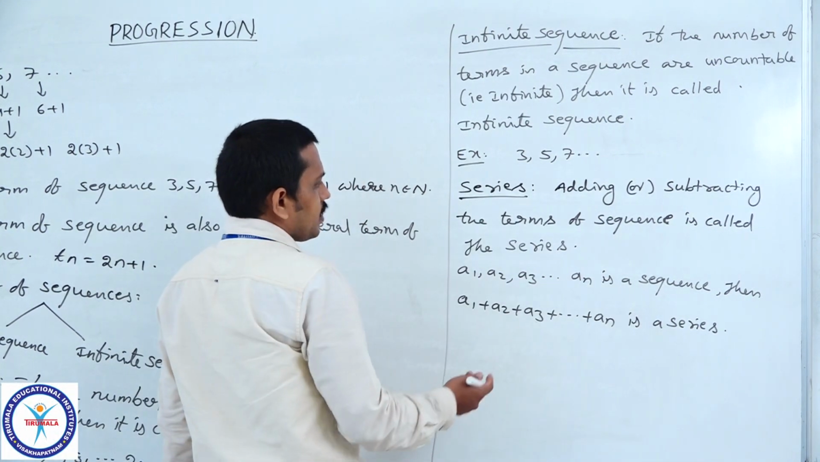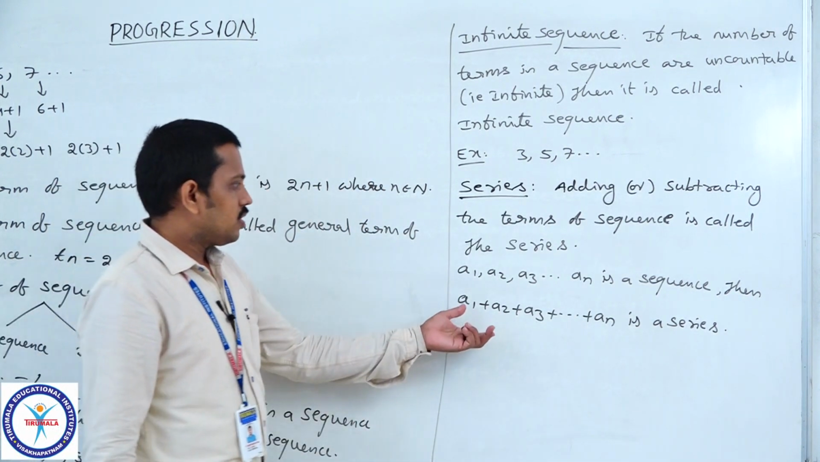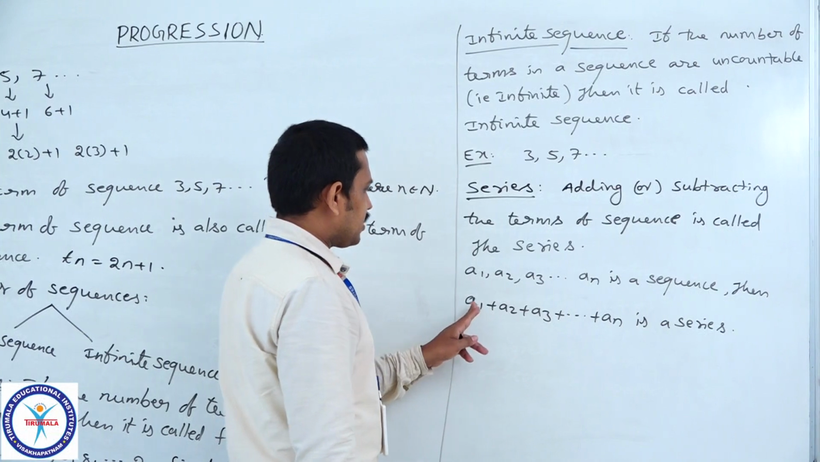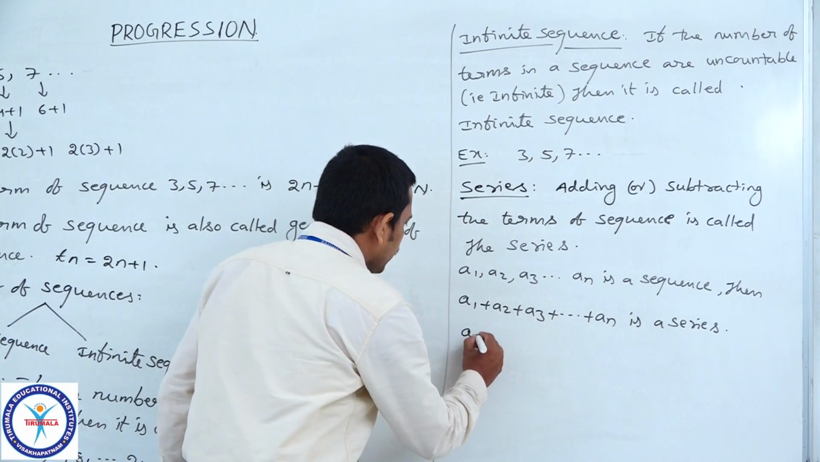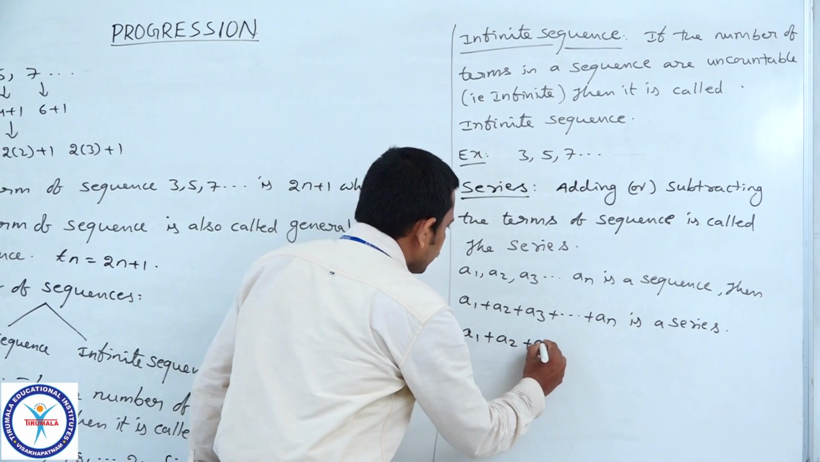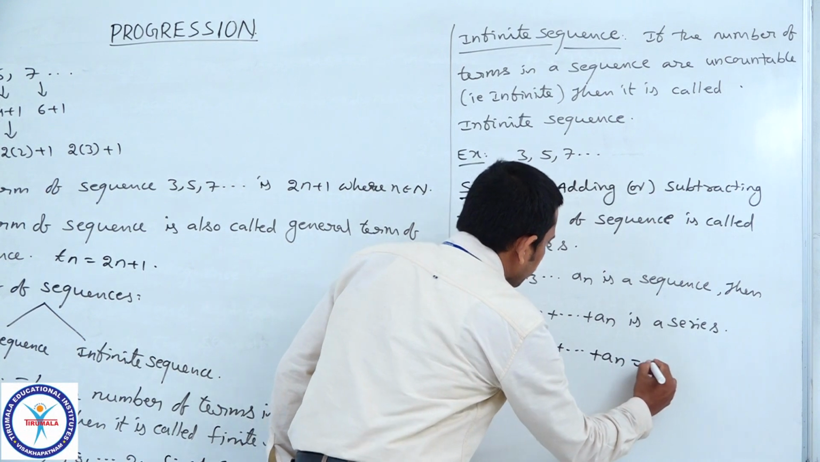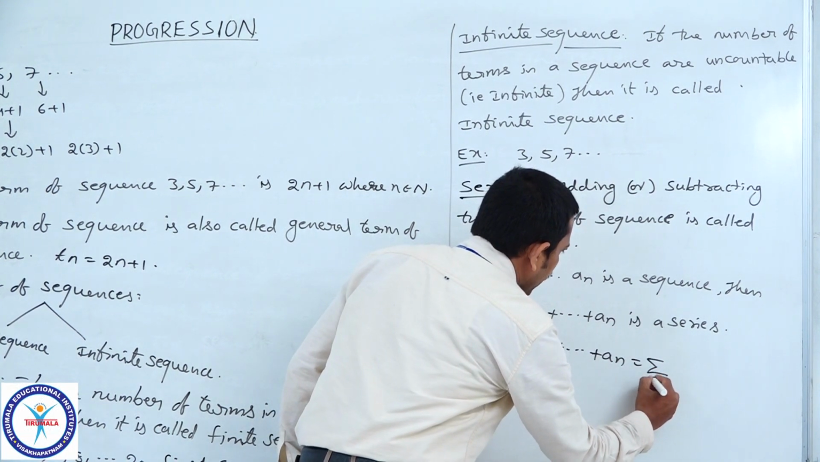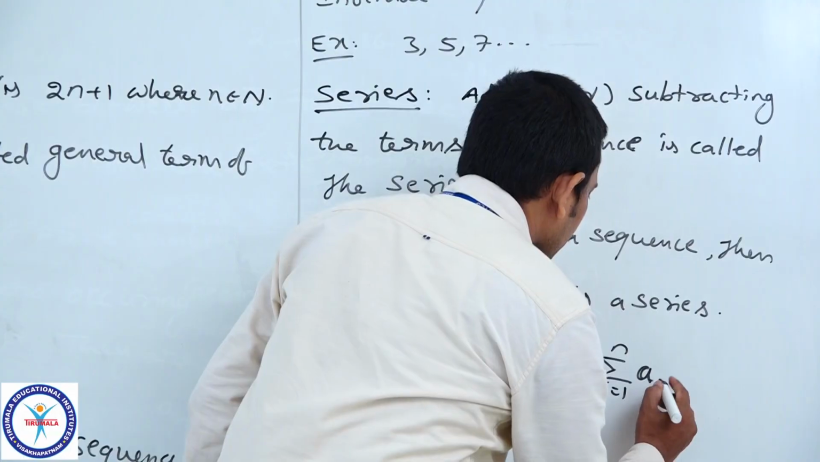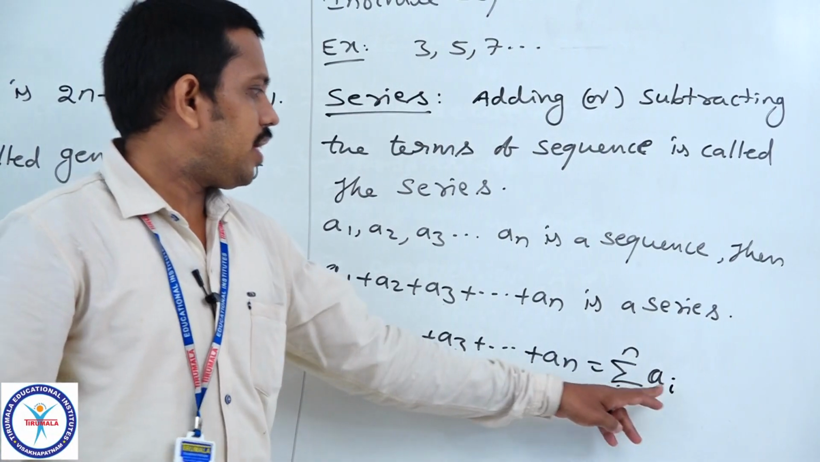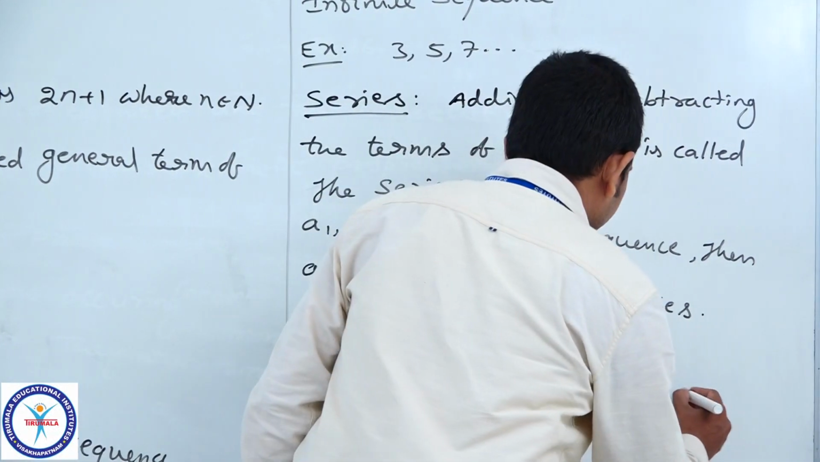Here the series is often represented by sigma. So, we can write the series A1 plus A2 plus A3 plus and so on plus An as sigma i equals 1 to n of A i. Here i represents the set of natural numbers 1 to n.